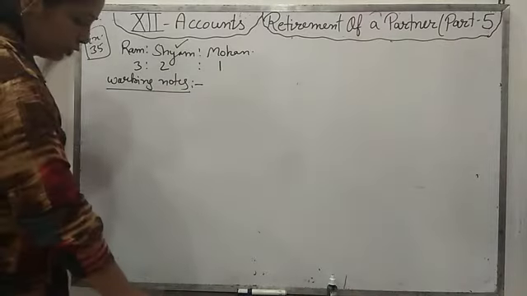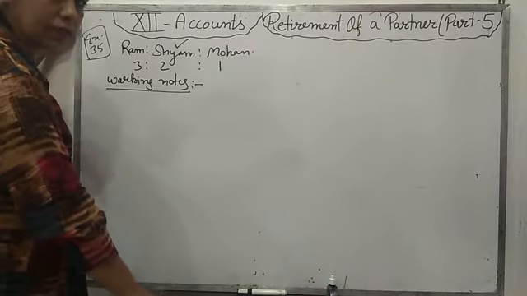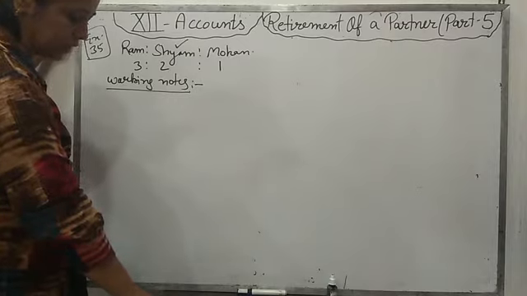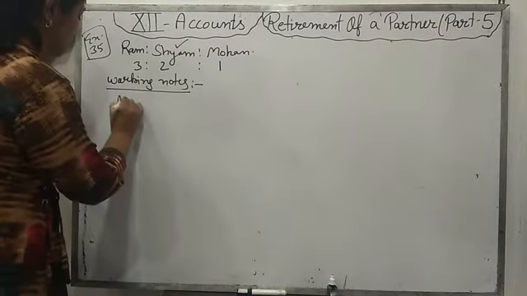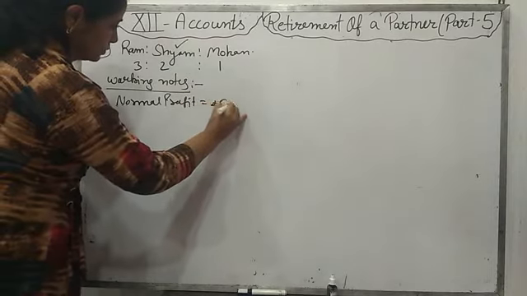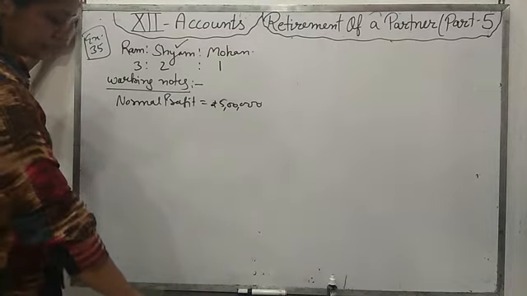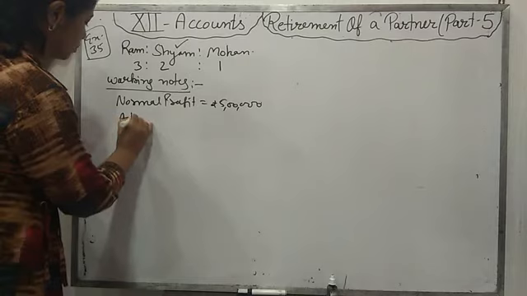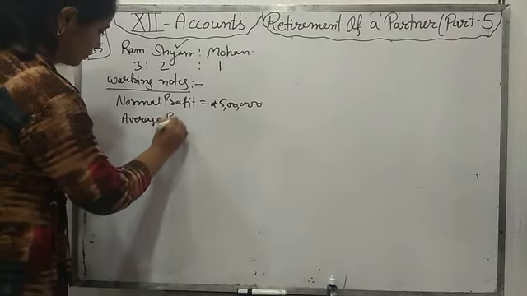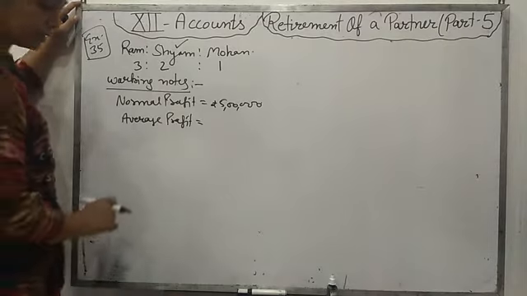Goodwill of the firm is valued at 2 times the average super profit of the last 3 years. Taking into consideration the risk of the business, normal profit is estimated as 5 lakh every year. What is the normal profit? Rupees 5 lakh. And the actual profit of the last 3 years is given. From that we will find out the average profit: 6 lakh, 5 lakh 50,000 and 5 lakh 75,000.